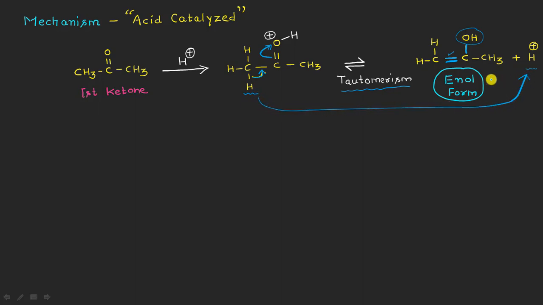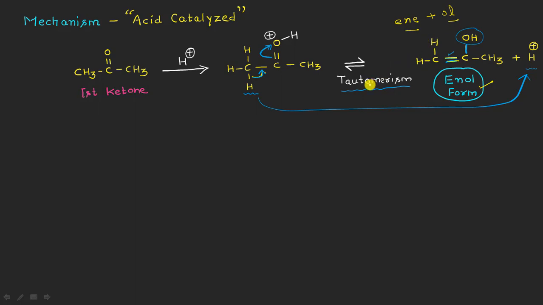If you try to recognize this species, because it contains one double bond, which means ene, and one hydroxyl, which means ol, it is actually the enol type of form, that is ene plus ol, right?